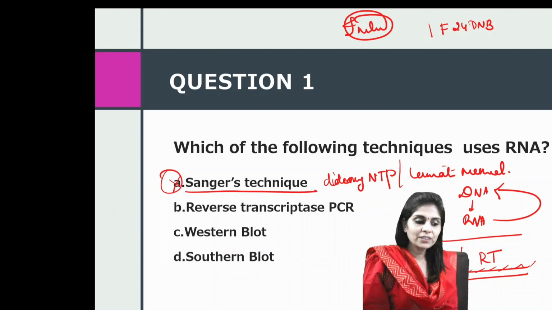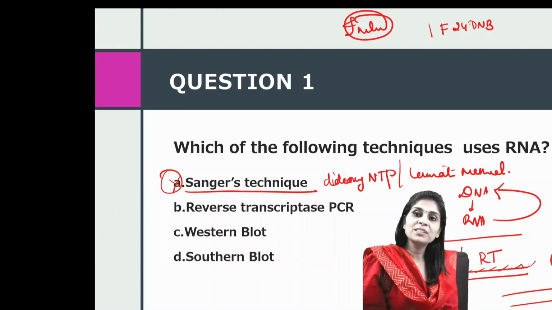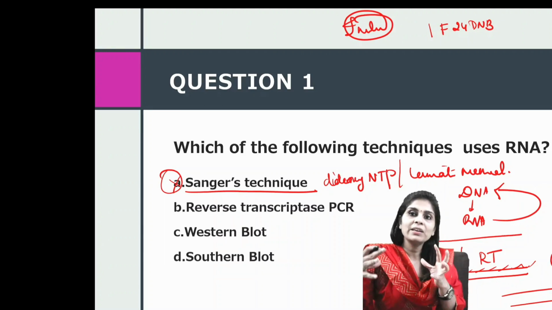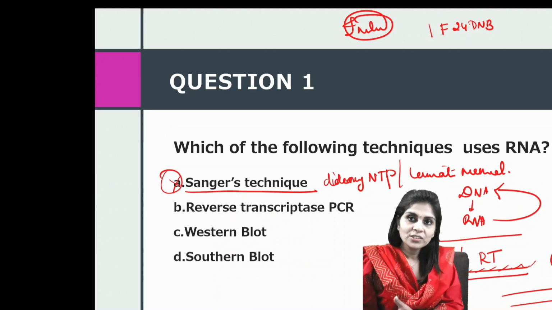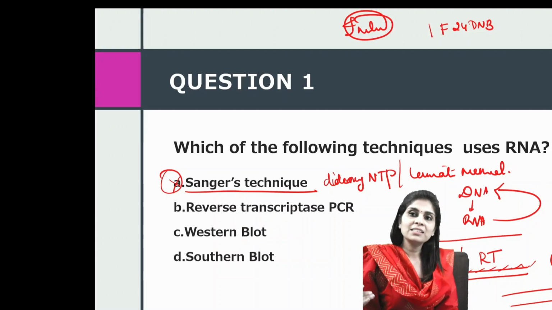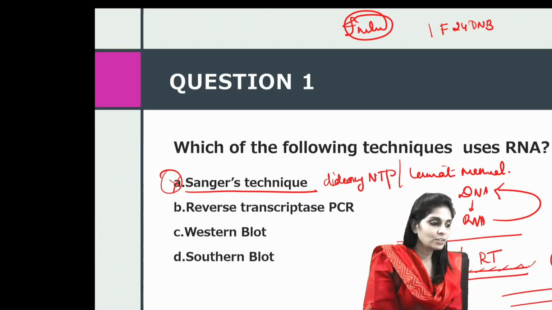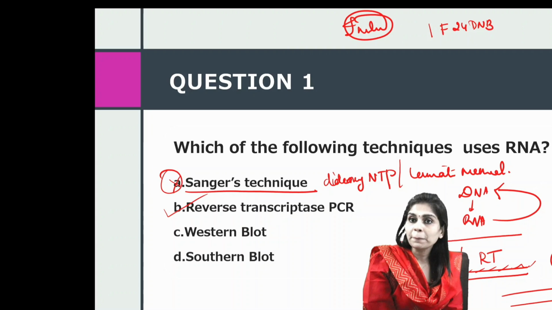The same reverse transcriptase also has DNA-dependent DNA polymerase activity. So using this single-stranded DNA as a template, it synthesizes the other strand. So this is the first step wherein we convert single-stranded RNA to double-stranded DNA. Then on, we use this double-stranded DNA as a template and we amplify it manyfold. So that's called reverse transcriptase PCR. So reverse transcriptase PCR starts with RNA. So the answer to this question would be choice B.